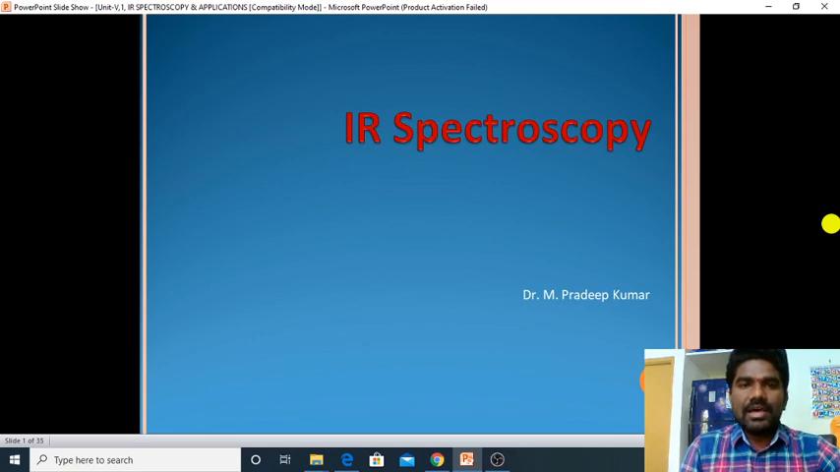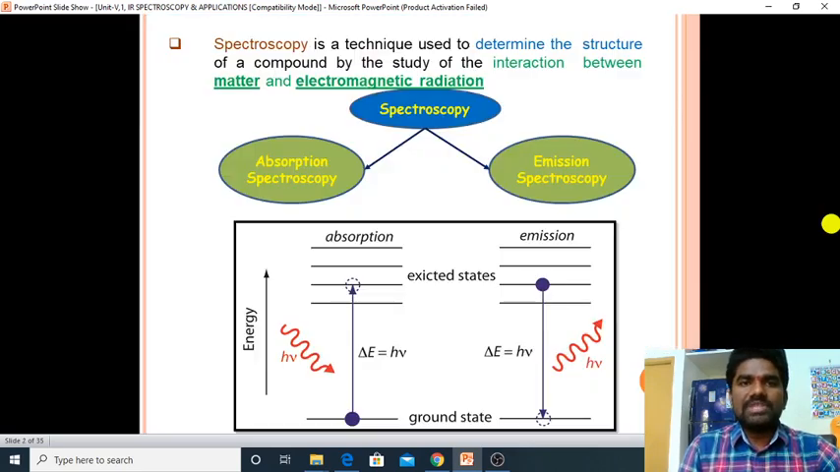Before entering into the IR spectroscopy topic, we need to know about the fundamentals, the basics of spectroscopy. What is meant by spectroscopy? Spectroscopy is a technique used to determine the structure of a compound by the study of the interaction between matter and electromagnetic radiation. It is used to identify an unknown compound by studying the interaction between the matter and the electromagnetic radiation.